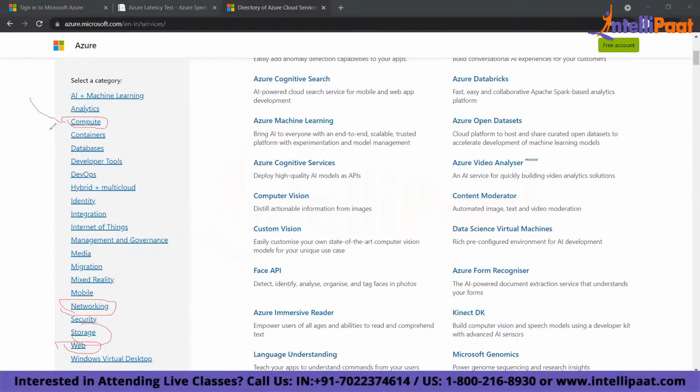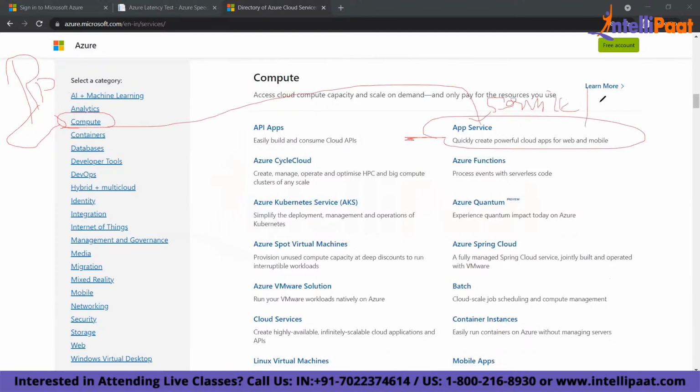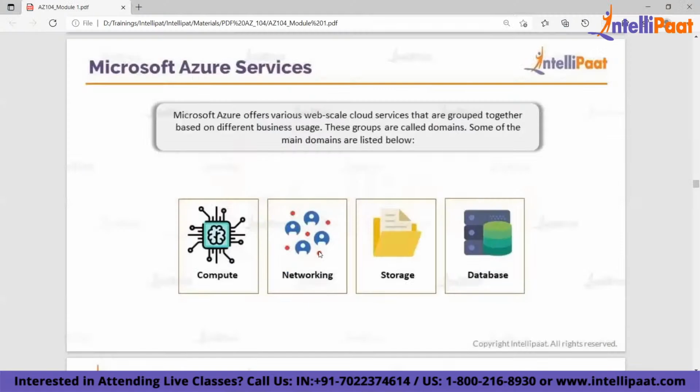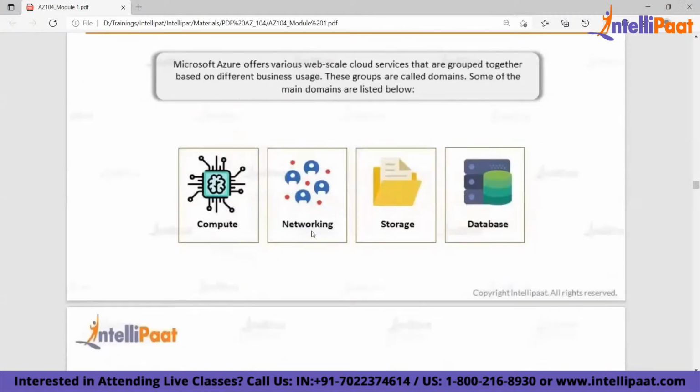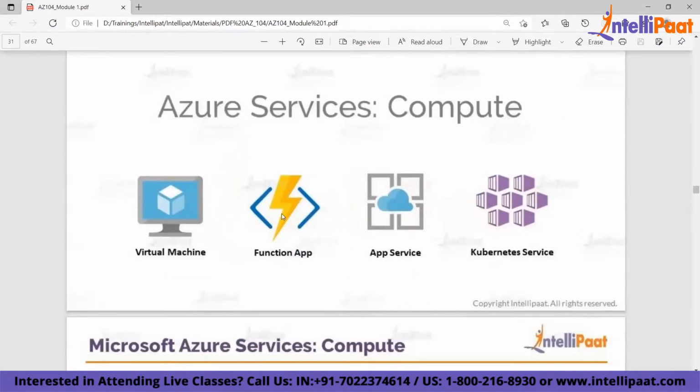If you go inside compute, these are all resource providers. We call compute a resource provider or a service provider, and what is inside is a service or a resource. Azure has different types of services, like compute, network, storage, database. In compute, you have services like VM, functions, website, container.